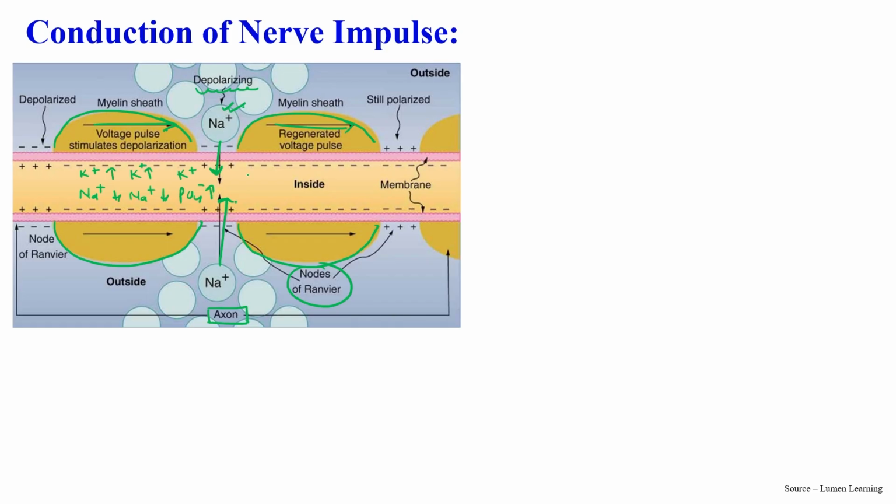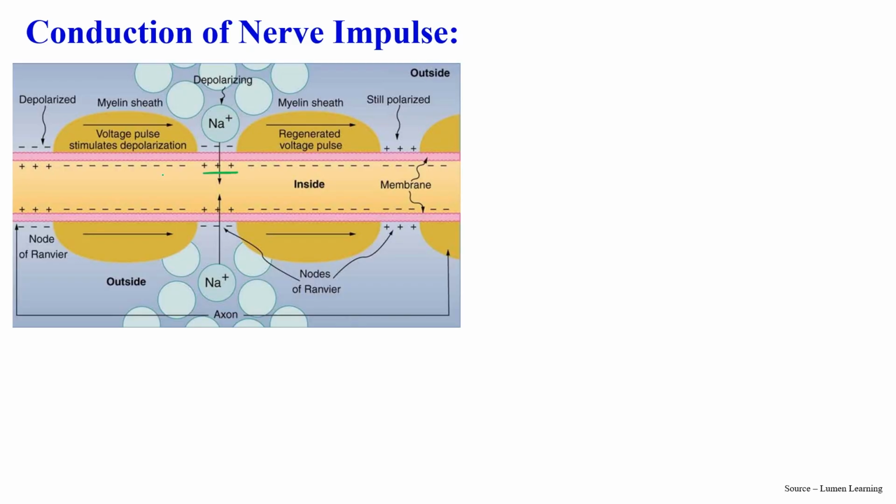And when it comes inside, then obviously the concentration of positively charged ion is high over here, and through diffusion, from high concentration to lower concentration, very quickly sodium ion comes inside. The charge changes from negative to positive, and this situation is known as depolarization.